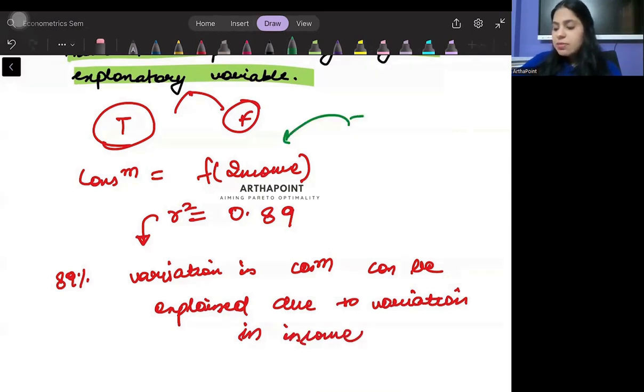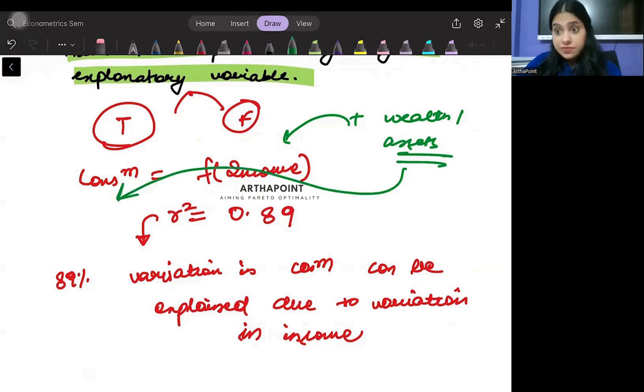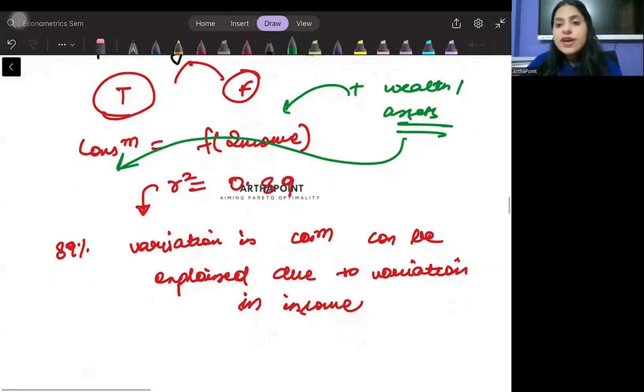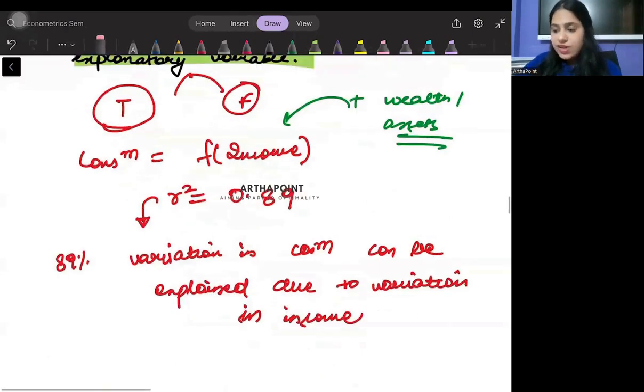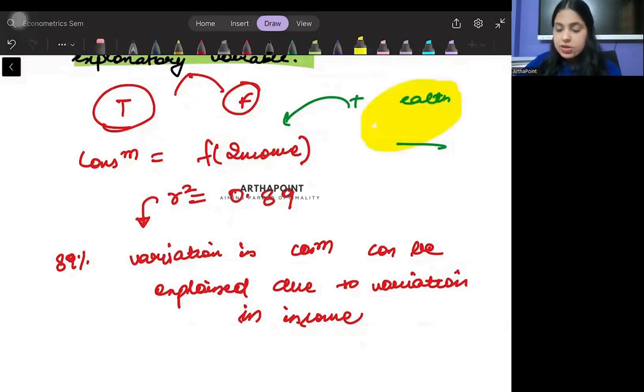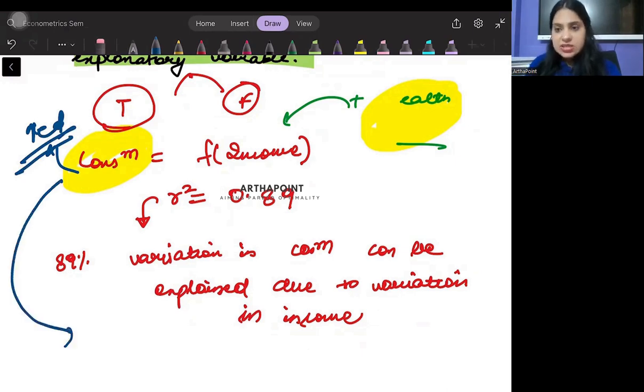Ma'am, there is an extra variable of wealth or the assets of parents which may affect my consumption. Well, it may. But a lot of times we want to keep the model simple, right? Suppose when I add the wealth or asset variable, it does increase the amount of variation I can explain in consumption, to 92%.